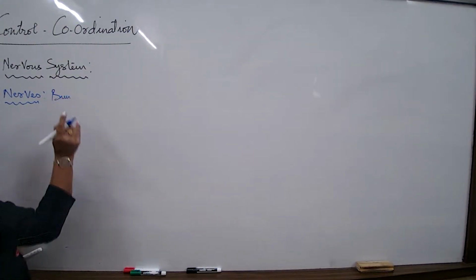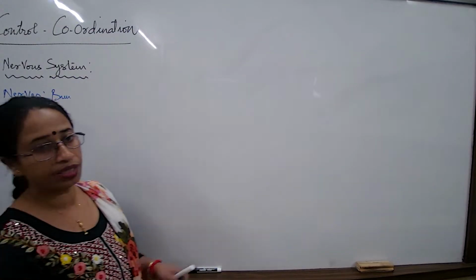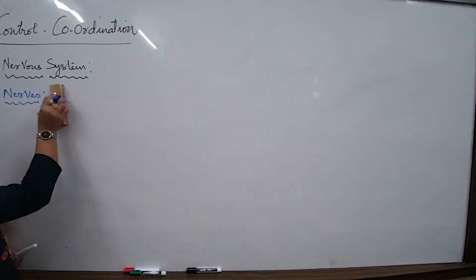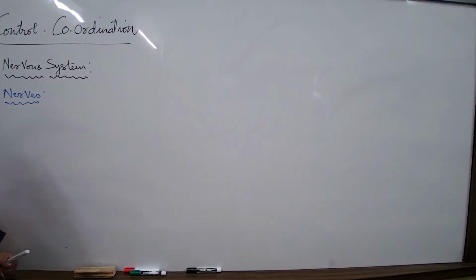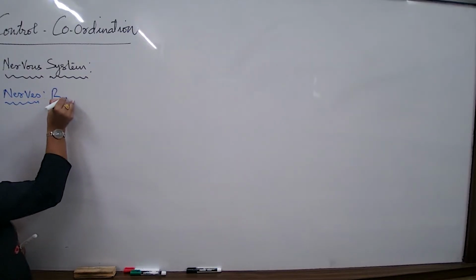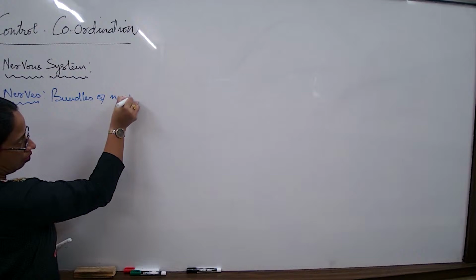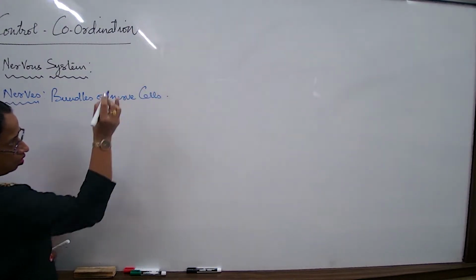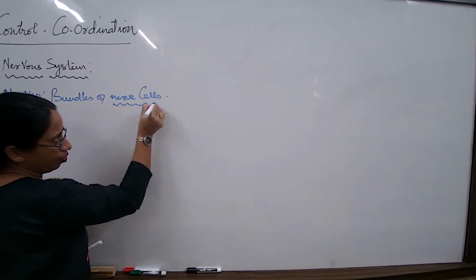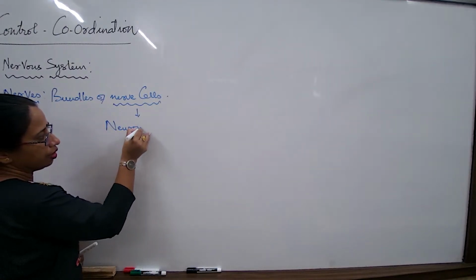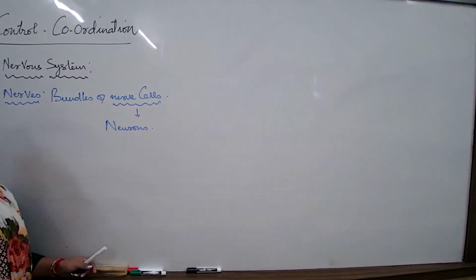Nerves are bundles of nerve cells. What are nerves? What is the definition of the word nerves? Nerves are bundles of nerve cells. Then, what is the other word for this? Nerve cells. What are nerve cells known as?